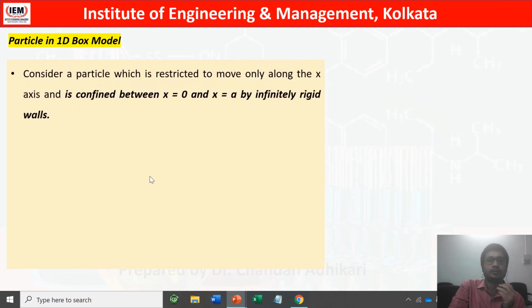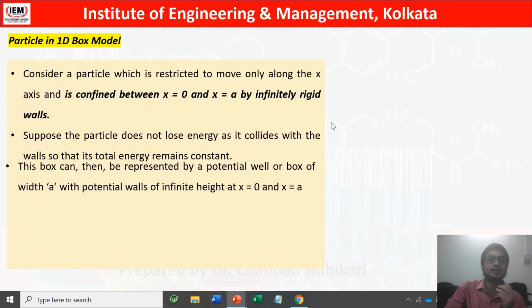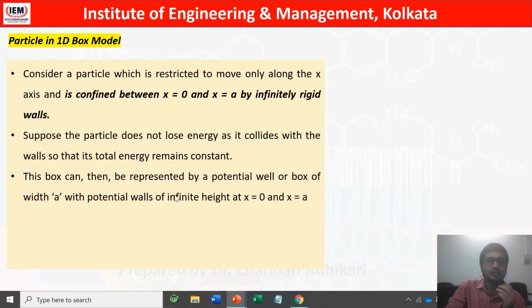Now, whatever I explained is already written here. Let us consider a particle restricted to move only along the x axis, confined between x equals 0 and x equals a, because the walls are highly rigid. And let's say the particle does not lose any energy. This is an assumption, so its total energy is constant.